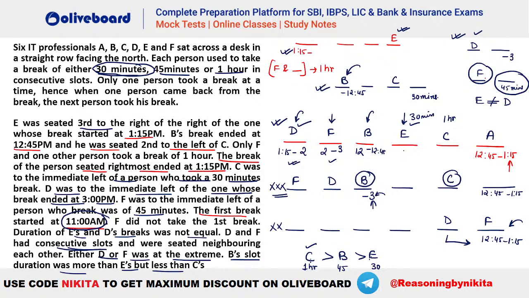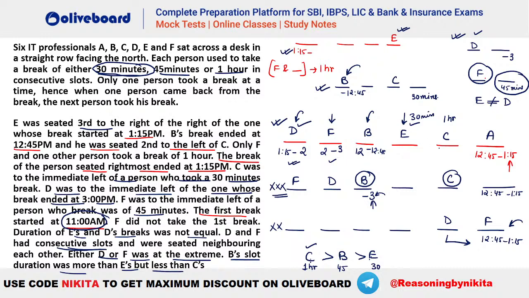Let's check. So if we take 11 as the first one, 11 to 12, then it will be 12 to 12:30. But then we will have a problem here. Have we done some mistake here, guys? Quickly check. Have we made any mistake here? Let's try, right? Let's see. There is something which is an issue in this particular thing.